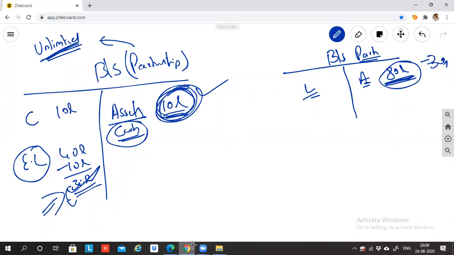Limited means what? Banker, he will get 10 lakh rupees from this asset, balance 30 lakh. If the business is not able to pay, then for the bank it will be a loss. Bank will never get this 30 lakh from anybody. When the liability is limited, the court or the external liability holders cannot go to the private balance sheet of the owners. They cannot go to the private properties of the owner. They cannot sell those properties and recover the money from that. Unlimited means they can go to the private property, sell those properties, encash the money and give it to the external liability holders. In limited liability, they cannot do that.